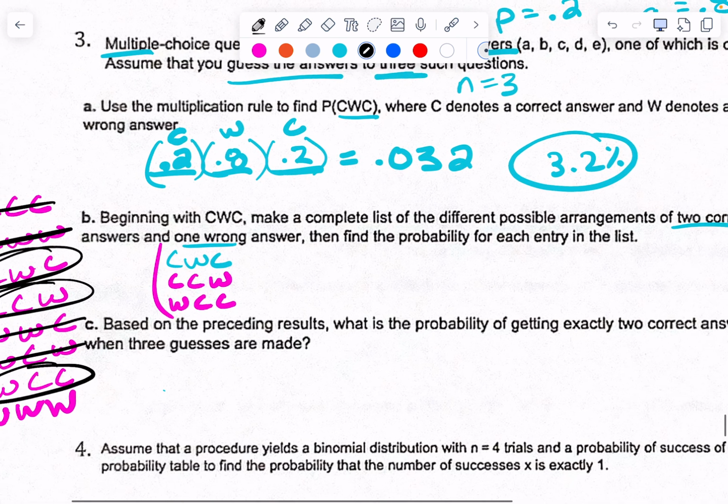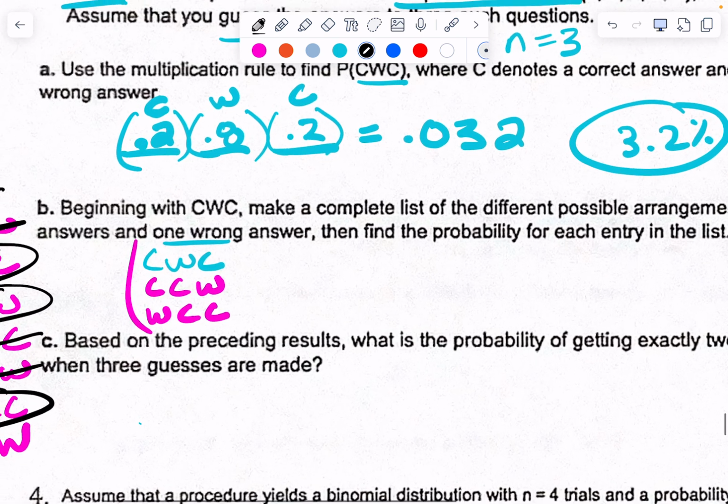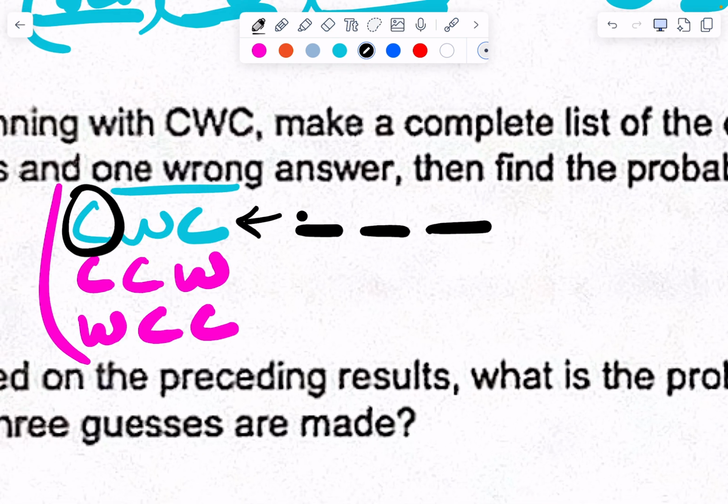Then find the probability for each entry in the list. So what's the chances that this one happens? Let's do it like we did part A. What's the chances that the first one is correct? We just did it up top: 0.2. The second one's wrong, 0.8, times 0.2. We got 0.032, right?